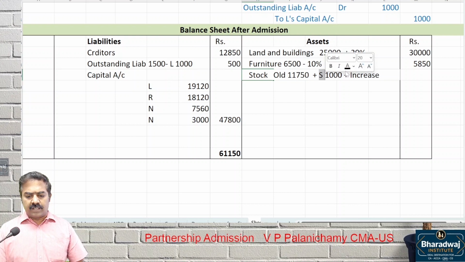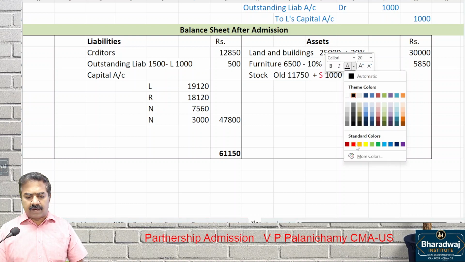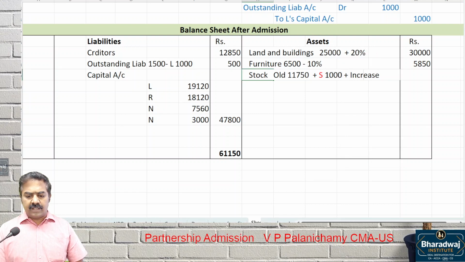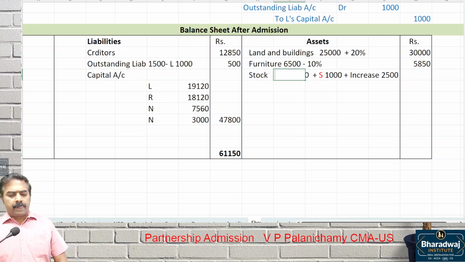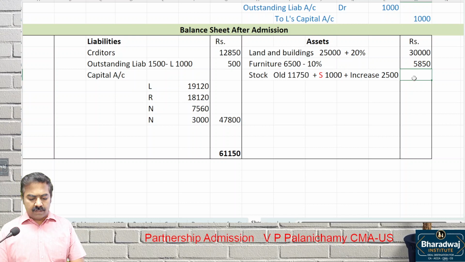Brought at the time of admission of a partner, he brought how much? 1,000. Increase in asset value, how much? 2,500. Include all these things, you will get the total. Old balance of stock plus stock brought in by S plus increase in asset value. What is the total? 15,250. That is the stock value.